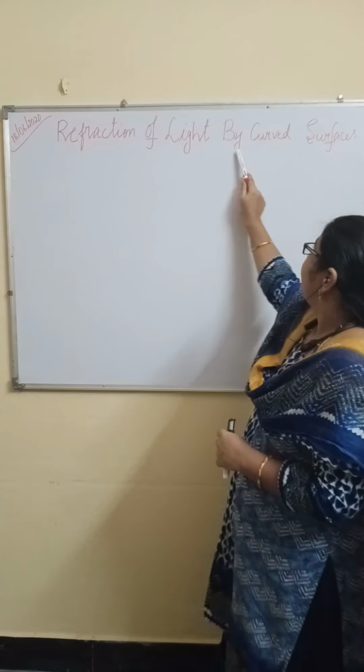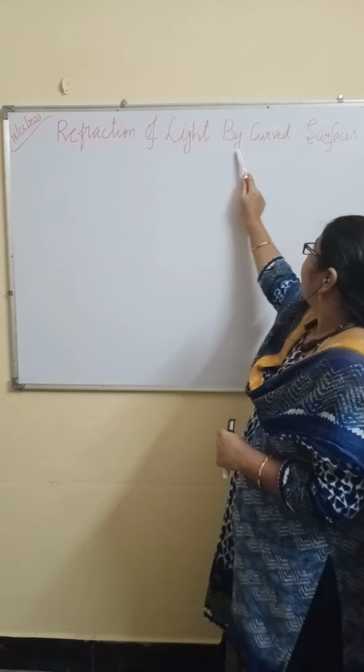Now, for all incident rays, when you draw the normals, all normals are converging at a point. What is that point called? Center of curvature. Same concept. All the normals converge at a point, that is called the center of curvature.